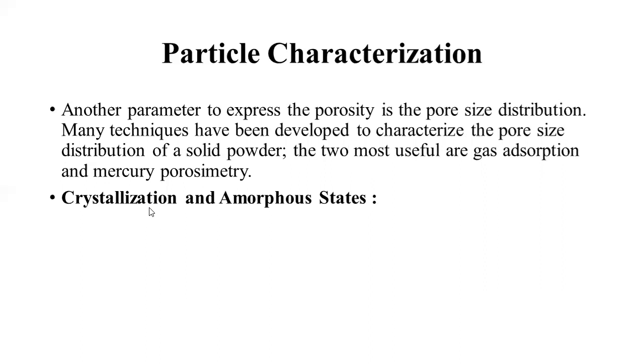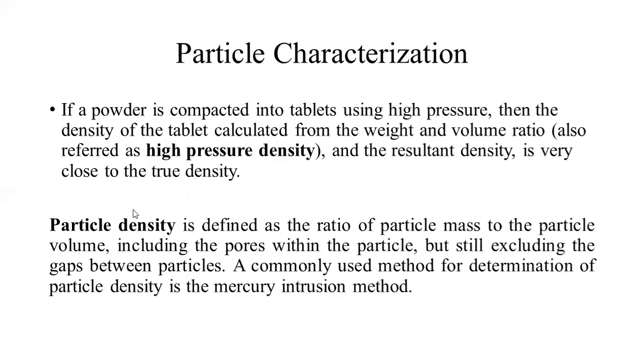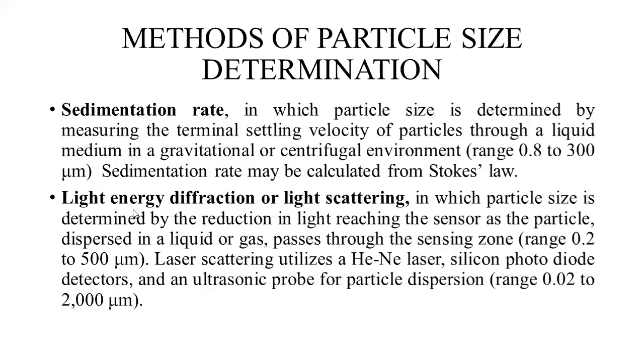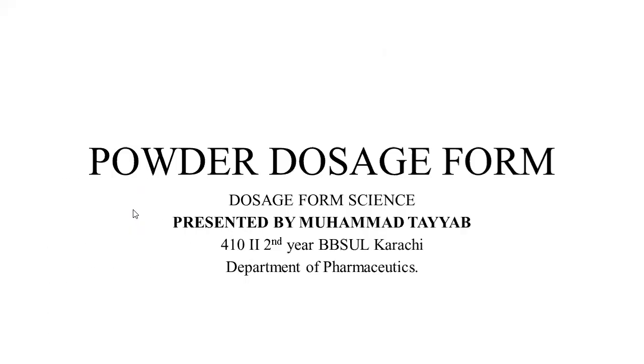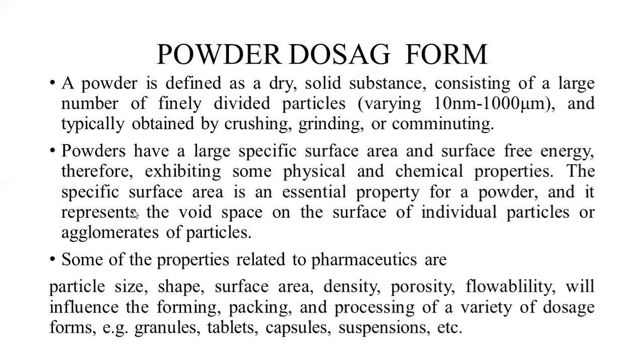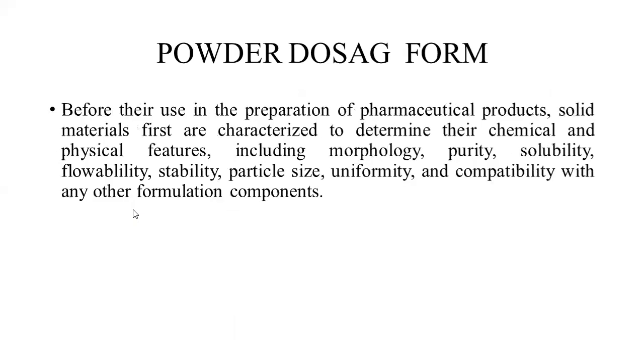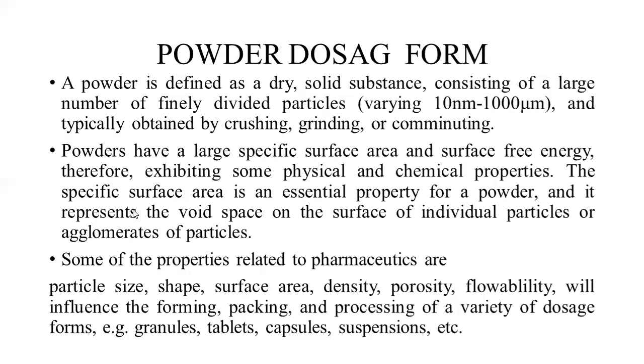Students, up till now I think it is enough. In the coming lecture we will discuss the solid state, that is, what is the crystalline and amorphous state. Up till now we have discussed the powder dosage form, and we have characterized the most important properties used in pharmaceutics: particle size, particle shape, then the density of the particles, true density, bulk density, and porosity. These are the important properties that must be understood before formulating any dosage form.